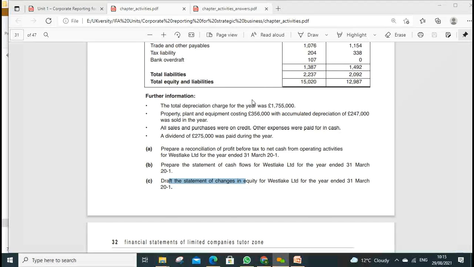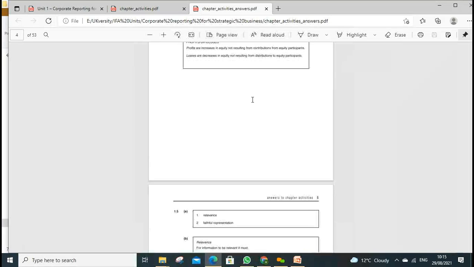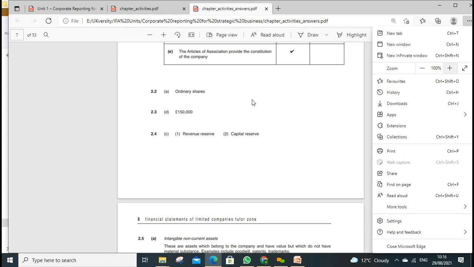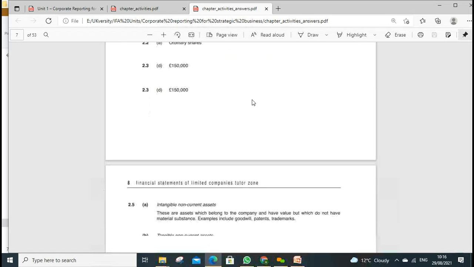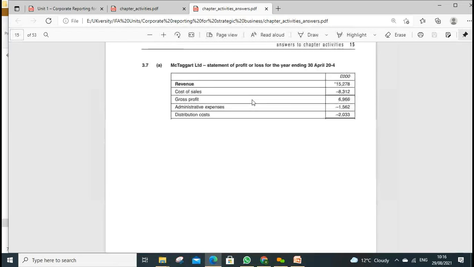If you look around the answers for these, and of course if at any point you think, no, it doesn't make sense where these figures came from, you let me know so we can go through the full question with you.